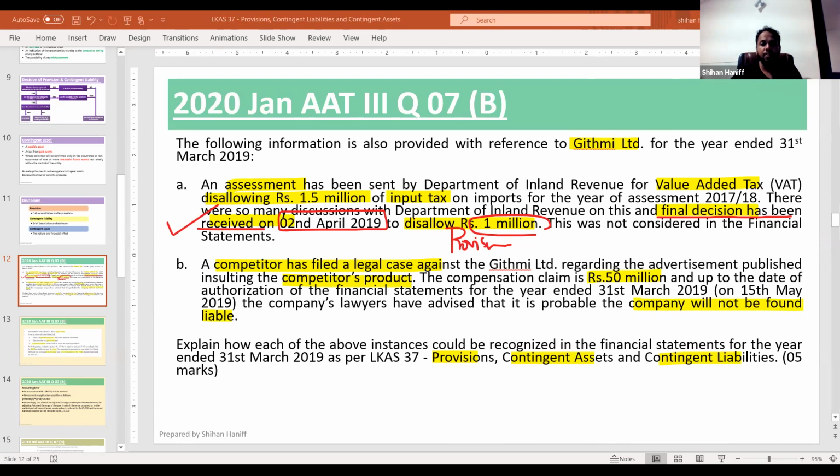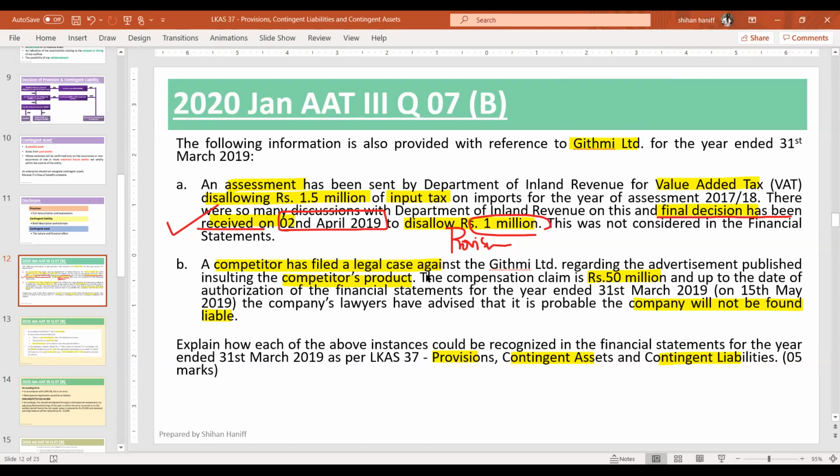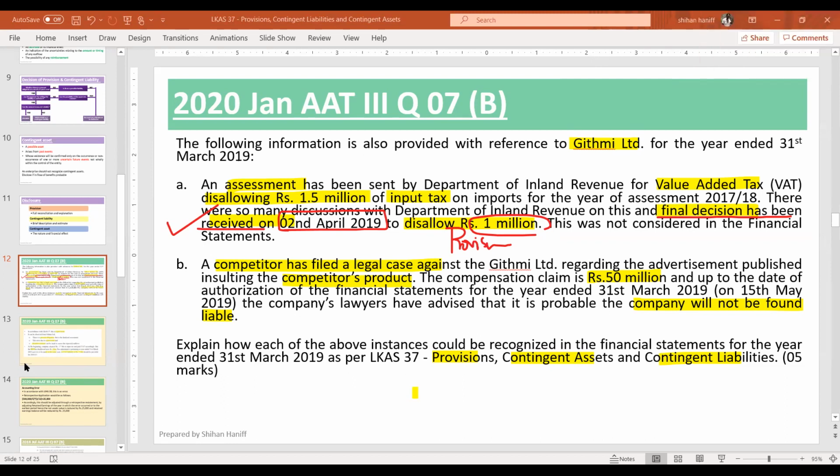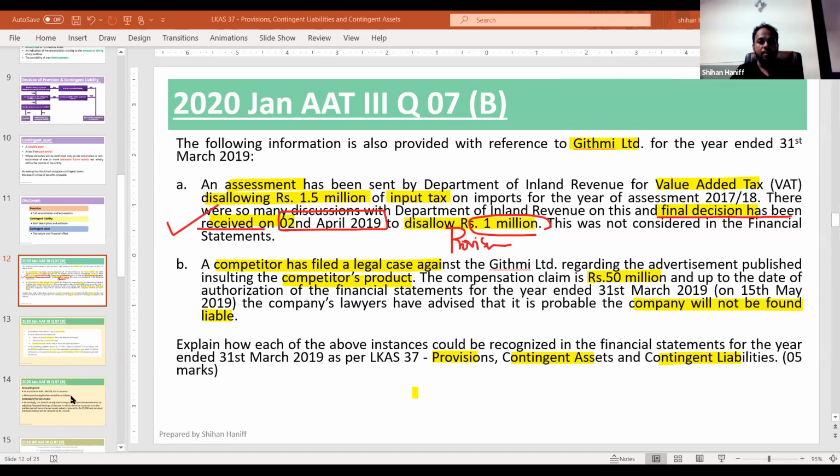If the decision is given, that is what you need to see. So, yes. The contingent liability. Sharing that upfront. Right. So it's a contingent liability because the decision is not given.